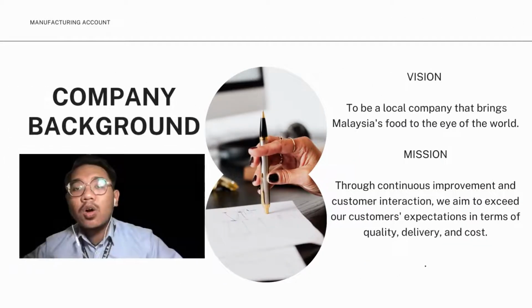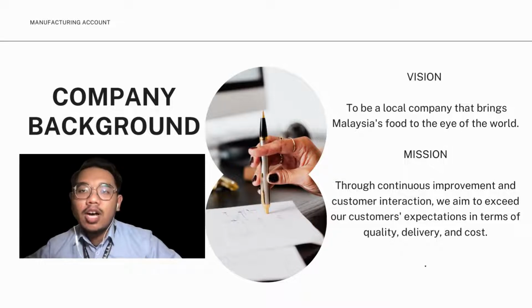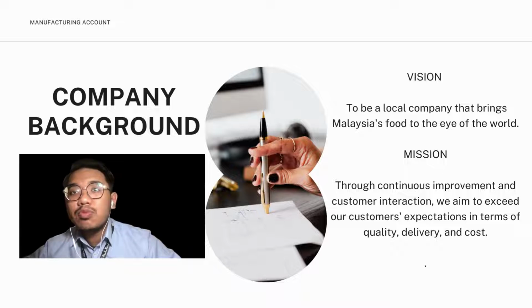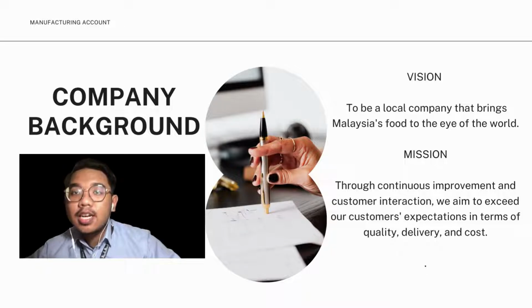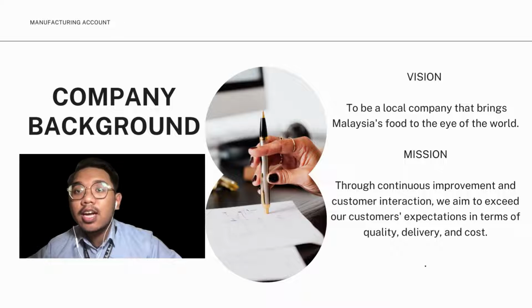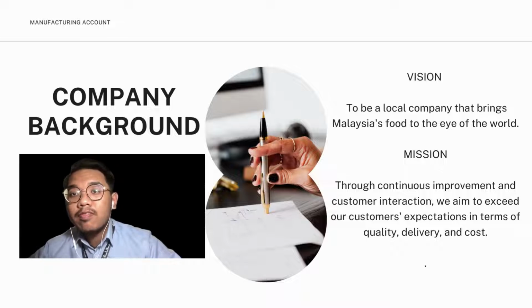Next, what is the vision and mission of our manufacturing company? The vision is to be a local company that brings Malaysia's food and cuisine to the eye of the world. And our mission is, through continuous improvement and customer interactions, we aim to exceed our customers' expectations in terms of quality, delivery and cost. So from this mission, we know that we will satisfy our customers.